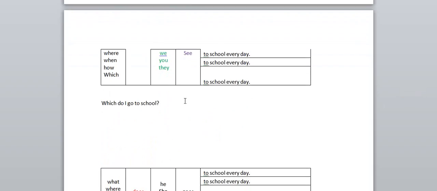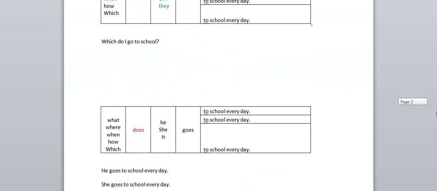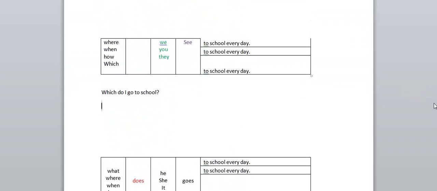Now we have seen all the do cases. You can practice by taking different verbs: go, see, complete, have, speak.